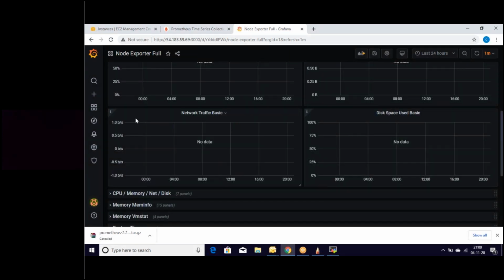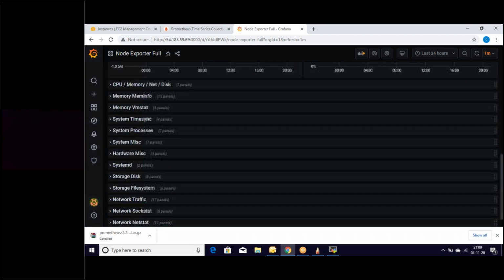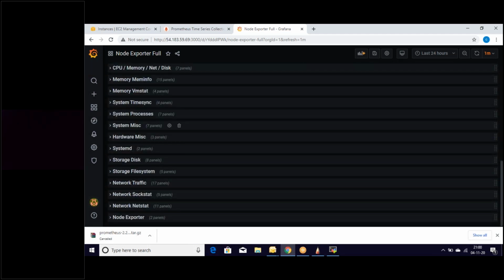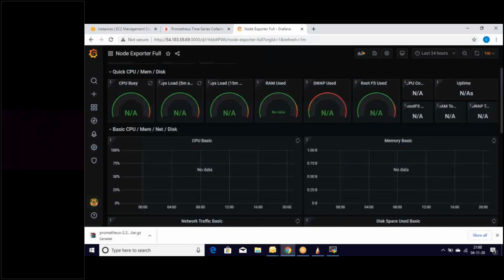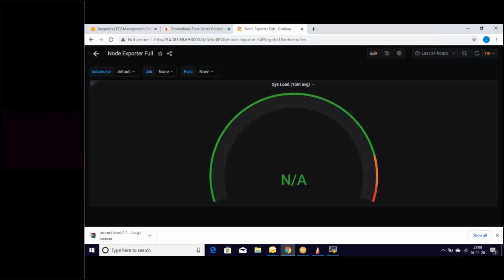So what does time series mean? This is the time, and this is the usage of the resources with respect to time. That's what time series speaks about. Everything we are going to discuss tomorrow, and we'll install these things tomorrow with you. You can see RAM used, system load. Here it is not applicable because there is no load.